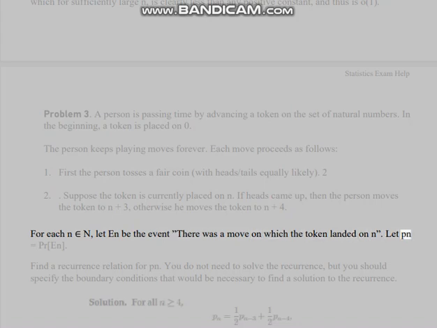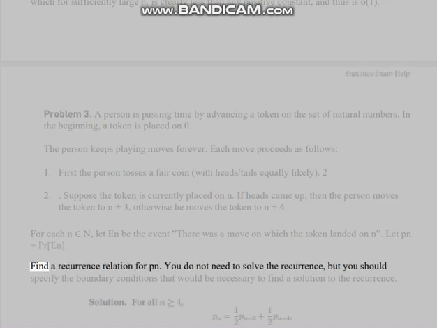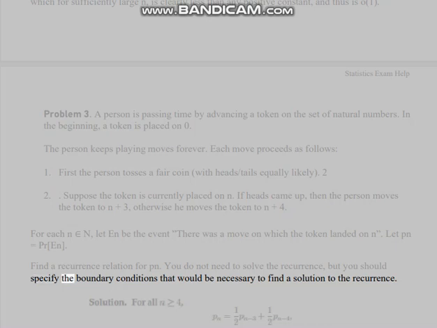Let Pn equal Pr(An). Find a recurrence relation for Pn. You do not need to solve the recurrence, but you should specify the boundary conditions that would be necessary to find a solution to the recurrence.